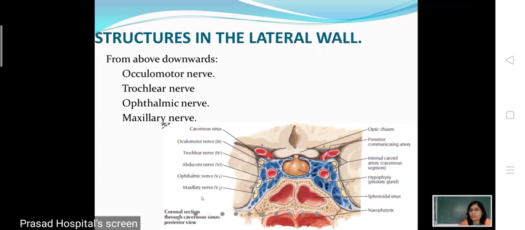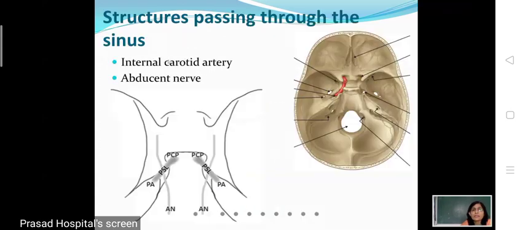Now the question arises, where is the mandibular division of trigeminal nerve? How does the mandibular division of trigeminal nerve exit the skull? It exits through the foramen ovale, if you remember. So these were the structures present in the lateral wall of the cavernous sinus. Second thing is the structures which pass through the cavernous sinus, that is which pass through the venous blood. These are the two structures: internal carotid artery and abducens nerve, that is the sixth cranial nerve.